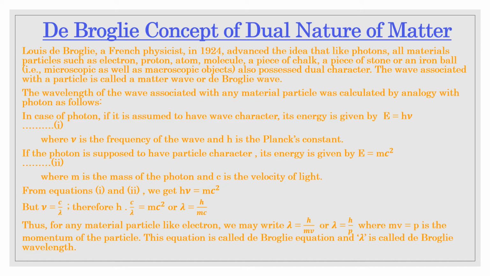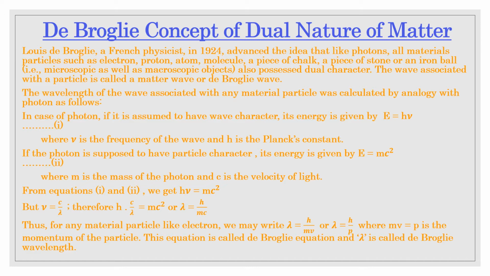Now, the wavelength of the wave associated with any material particle was calculated by analogy with the photon as follows. Suppose we take the case of a photon. If it is assumed to have wave character, its energy can be written as E = hν according to Planck's quantum theory, where h is Planck's constant and ν is the frequency.